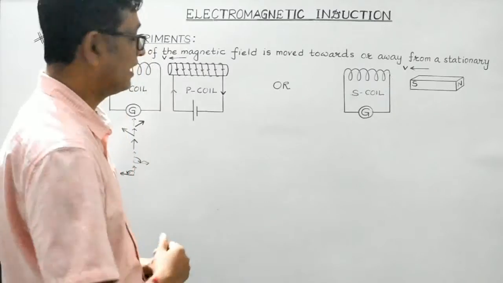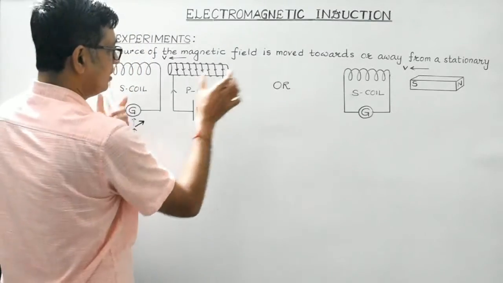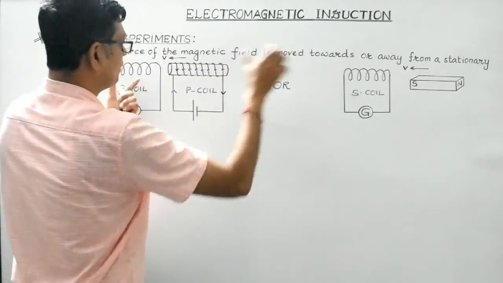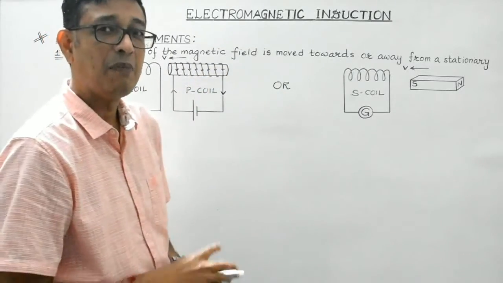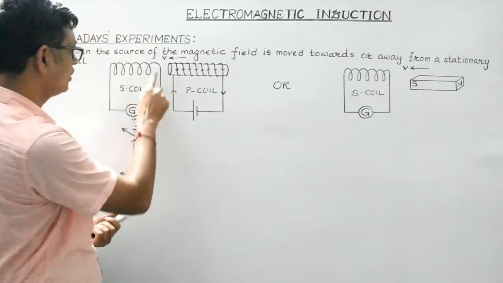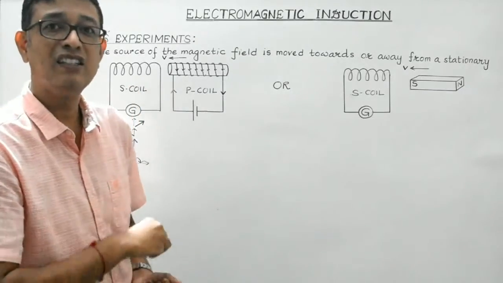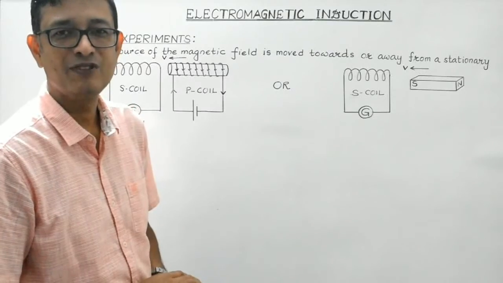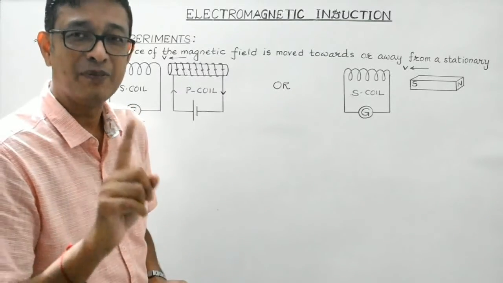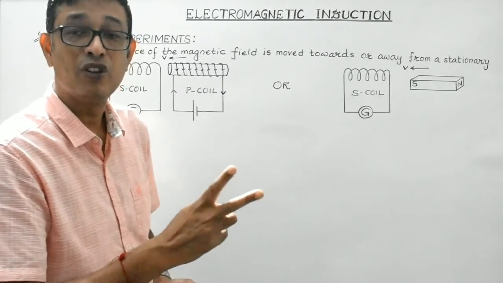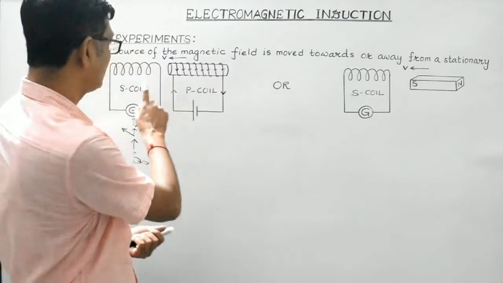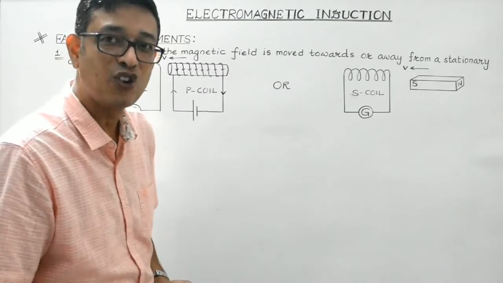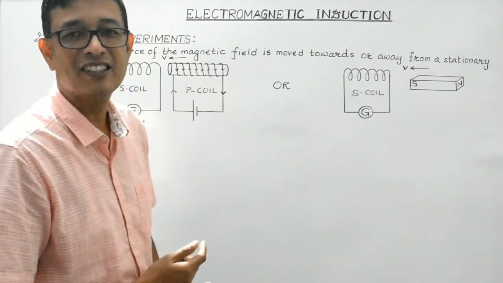It happens because as we move the coil P closer or away from the S coil, the magnetic field associated with it either increases or decreases. That is, it changes. So whenever there is a relative motion between these two, there will be a change in the magnetic field linked with this coil. And whenever there is a change in the magnetic field linked with the coil, induced current is produced.